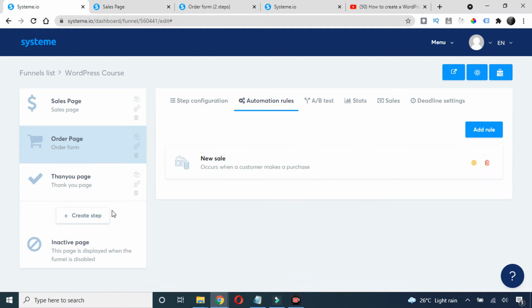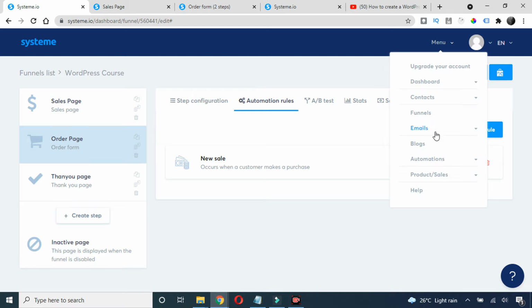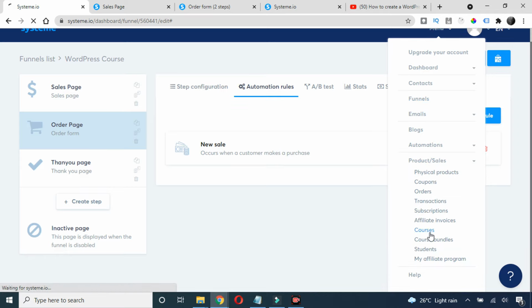Okay, so yep, we have created a complete funnel using this tool, and that too for free. This is the power of Systeme.io. Basically they have their inbuilt payment options as well, and the discount options as well. That is really great. Alright, and still our one step is missing, which is to link this sales page to our course. So just go to this menu here and go to this product here, go to this courses here.